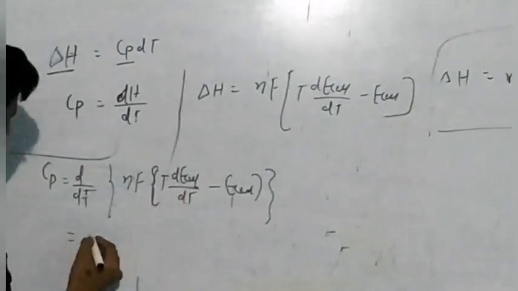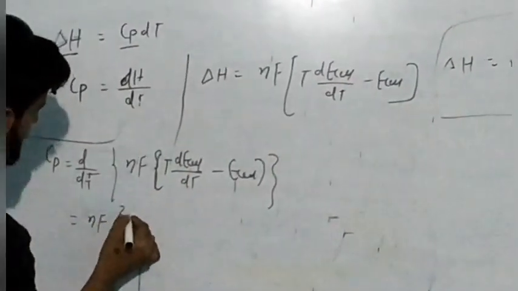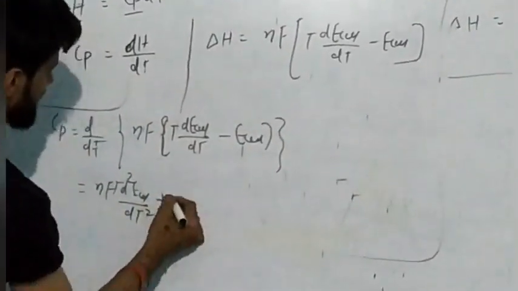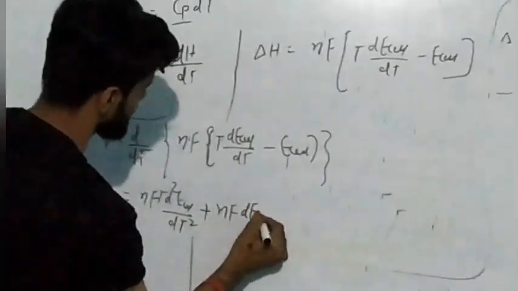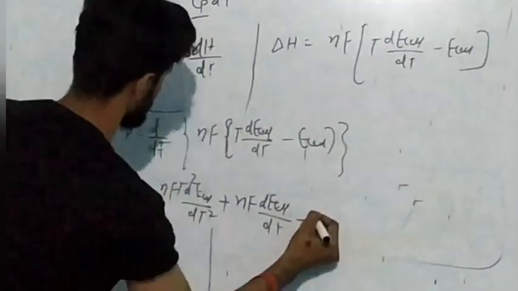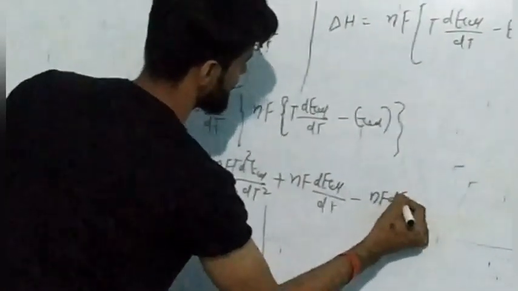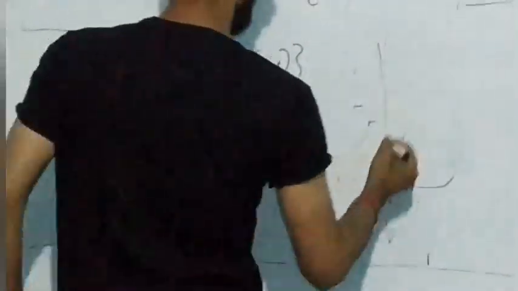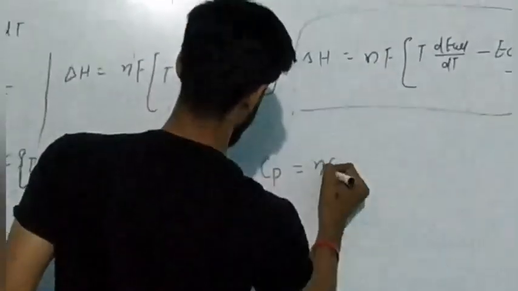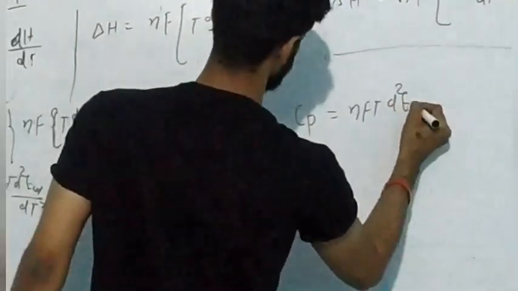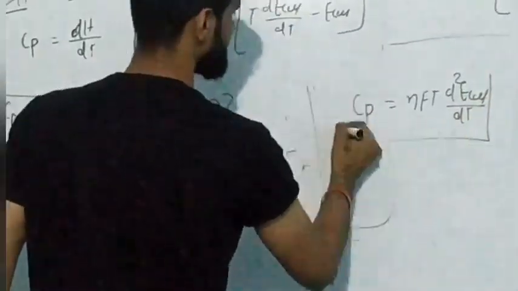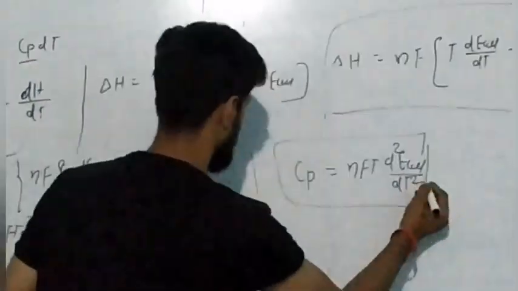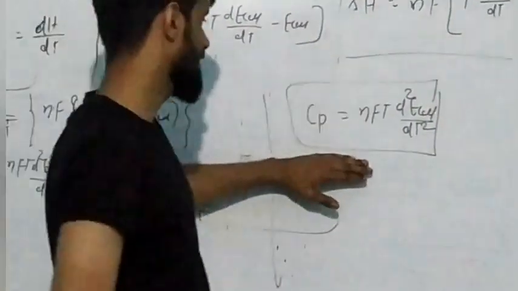If you write it out, then nFT d2E cell upon dT2 plus nF dE cell by dT minus nF dE cell by dT. So this will get cancelled out, and you will get a simple formula of nFT d2E cell upon dT2, the second derivative of the cell potential with respect to temperature. So you have calculated the value of Cp.